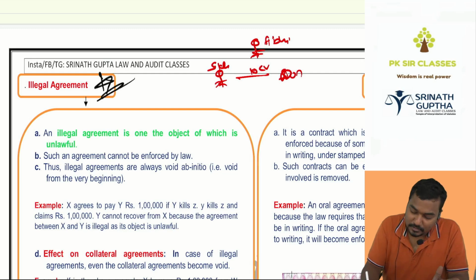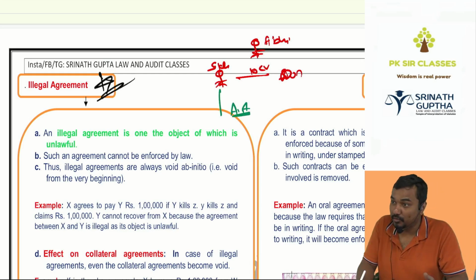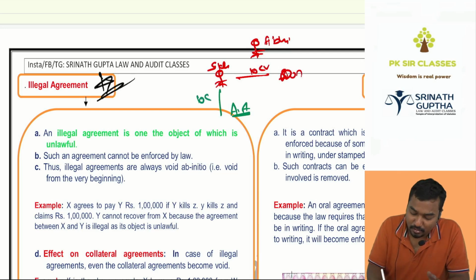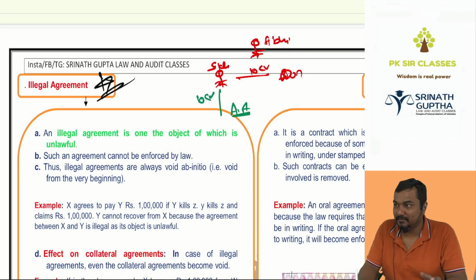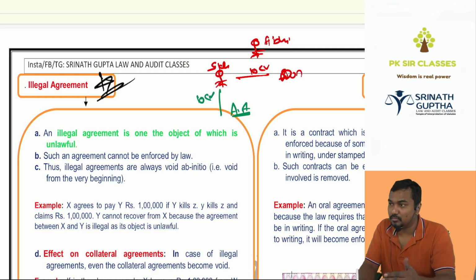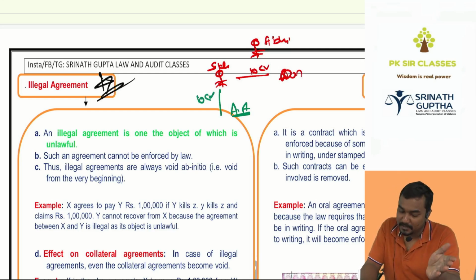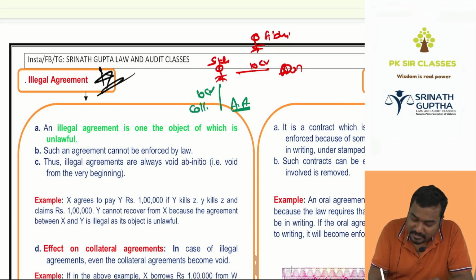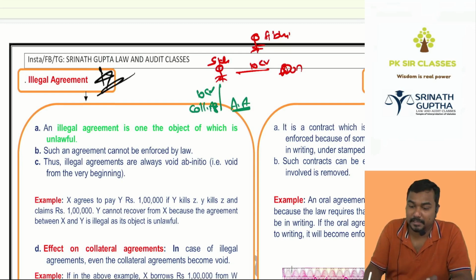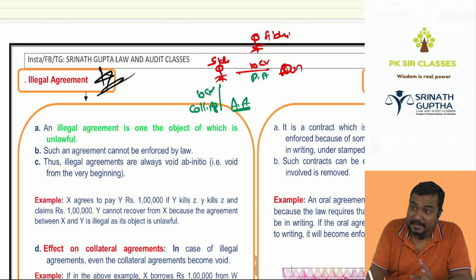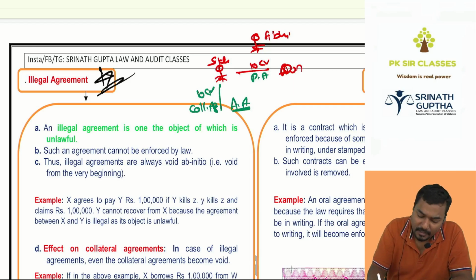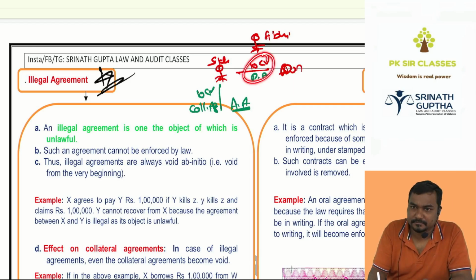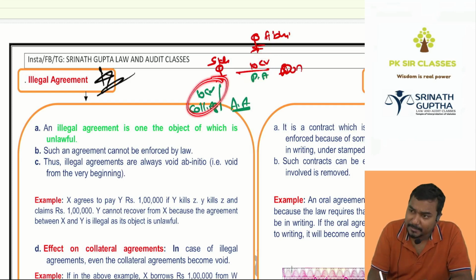Then to save his life, Salman Khan went to Hyderabad and met Allu Aravind uncle, the richest producer in the Telugu industry, and took the 10 crores as a loan. And Allu uncle asks why this 10 crores, to give it to Don because he killed Abhishek Bachchan because of me. This is called a collateral agreement, which means a supporting agreement. This is called the primary agreement. In case of illegal agreements, the primary agreement is illegal. Even the collateral agreement is illegal.